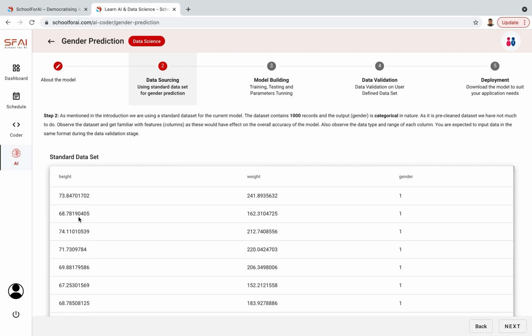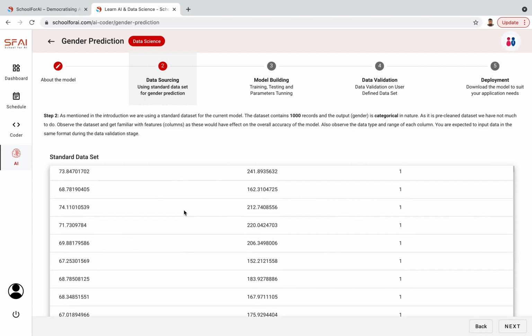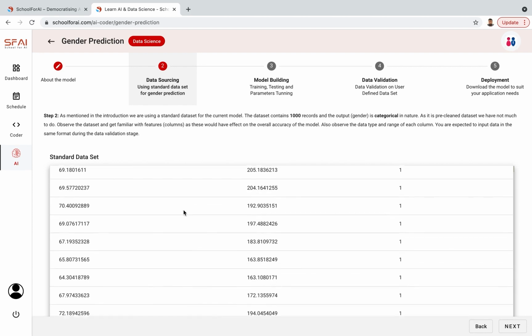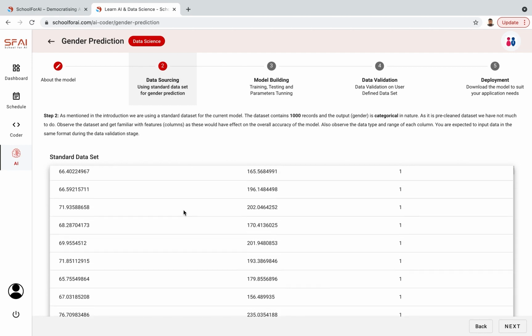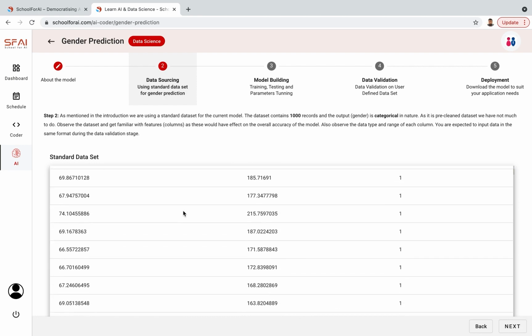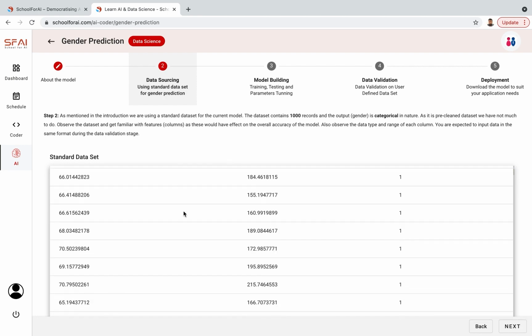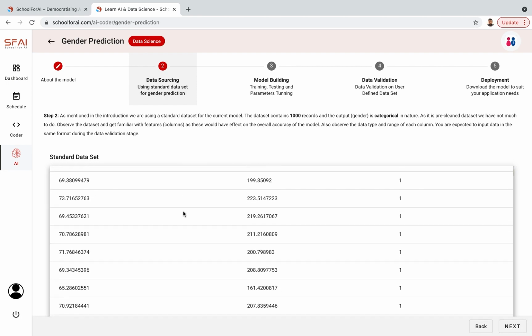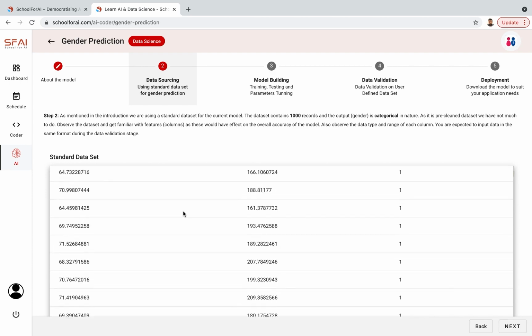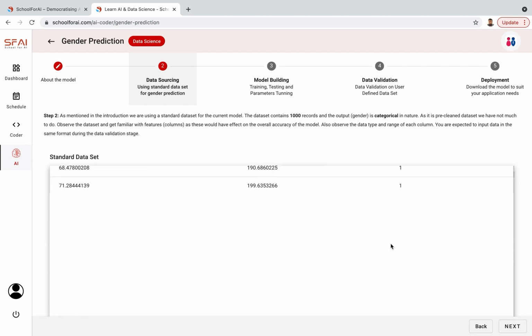Here we have given you the data view. This contains height, weight, and gender. So it is supervised learning. That's why you are getting the gender, or the target variable, over there. That is either male or female, defined by 1 and 0. That is the categorical data we are talking about. You will learn in your data science module, but just for your sake, I'm going down.